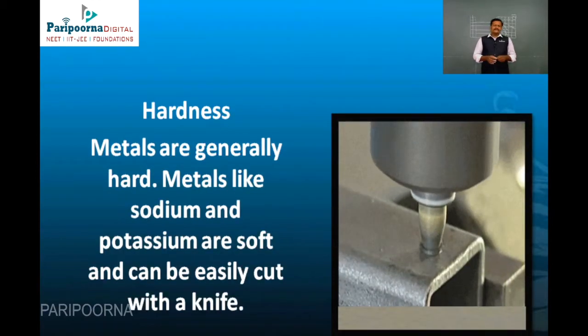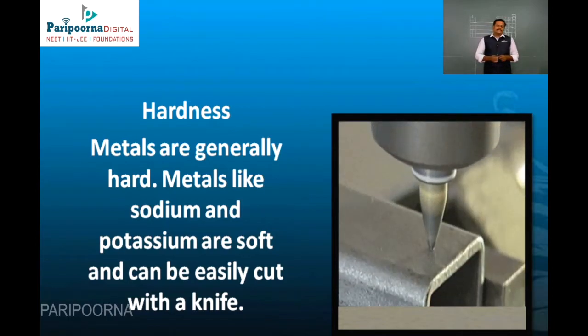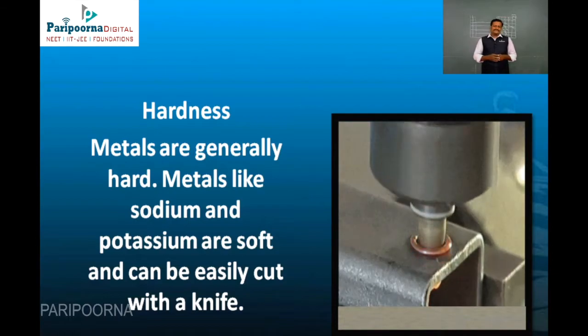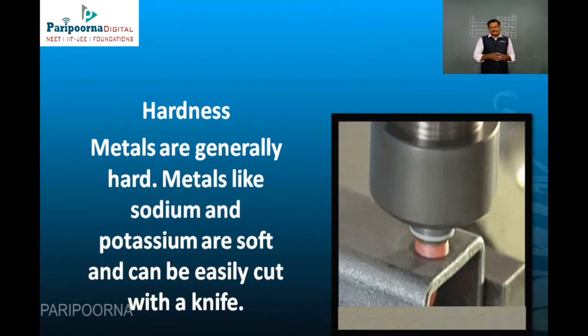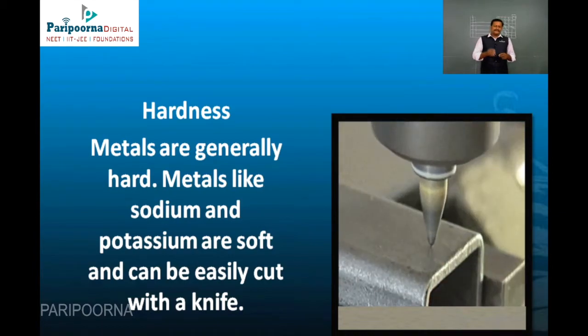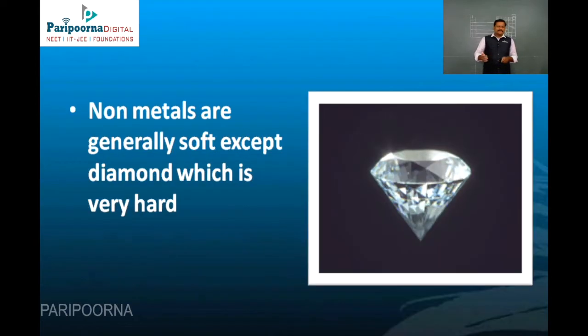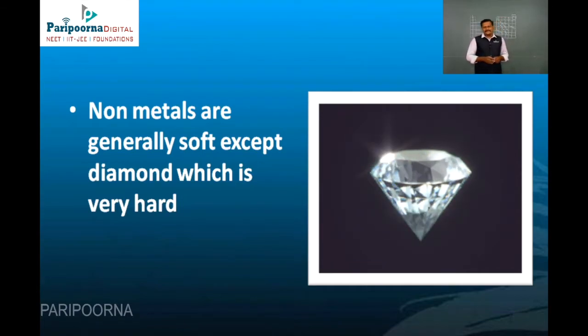Next property is hardness. Metals generally have very high hardness, but some metals are very soft, for example sodium and potassium. In the laboratory, sodium and potassium are kept in kerosene. These can be cut using a knife, so they are very soft metals. Now among non-metals, diamond in particular is a very hard material. So this is one of the exception cases.